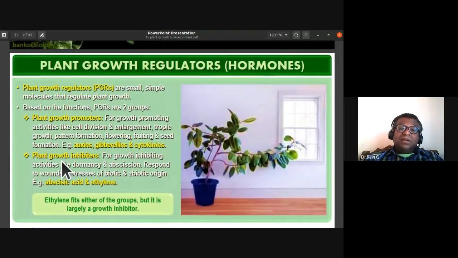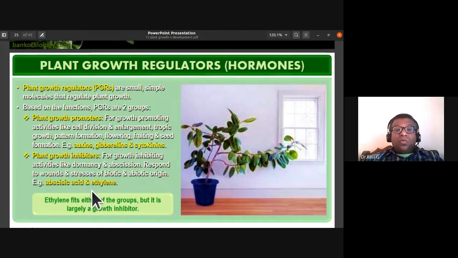The second variety are plant growth inhibitors. Inhibitors prevent growth, with activities like dormancy and abscission layer formation. Formation of the abscission layer leads to shedding of leaves, fruits, and flowers. If it is formed at the base of the leaves, the leaves are shed. If it is formed at the base of the floral stalk, the flowers are shed. If it is formed at the stalk of the fruits, the fruits are shed. So dormancy and abscission layer formation inhibit growth activities.